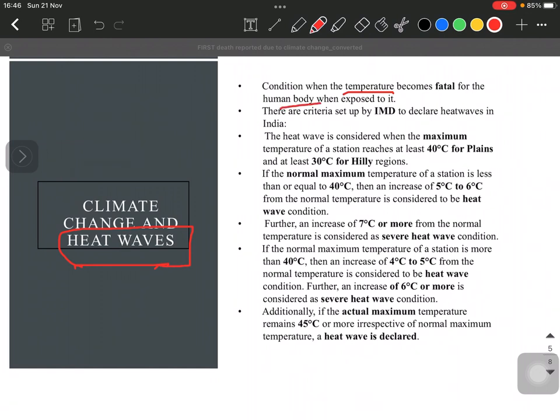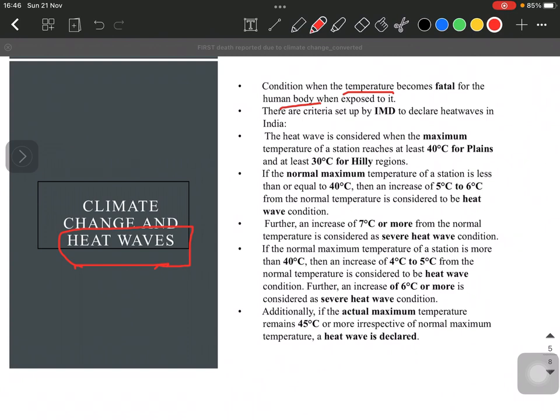Not only the human body, a heat wave in particular is seen in accordance with the human body, but it's not only for the human body, it changes the whole ecosystem due to various effects that it has on the flora and fauna of that place. But for humans particularly, heat waves can be fatal, right?